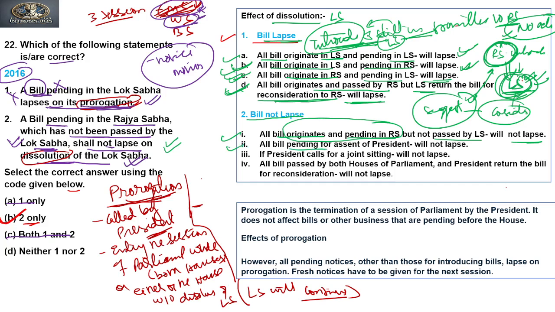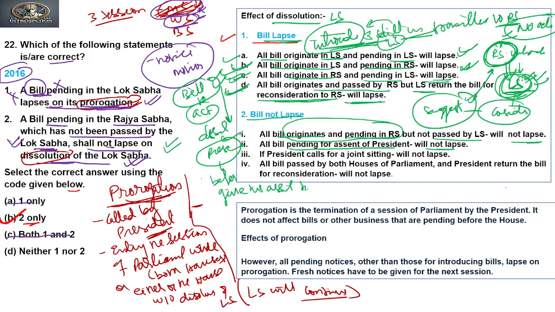Second, a bill pending the assent of the President will also not lapse, right? So as we know, for a bill to become an act, it has to be assented to by the President, right? So after the bill has been passed by both the houses, it will be sent to the President for his assent. And suppose before the President gives his assent to the bill, the Lok Sabha dissolves. In this case also the bill will not lapse, right?